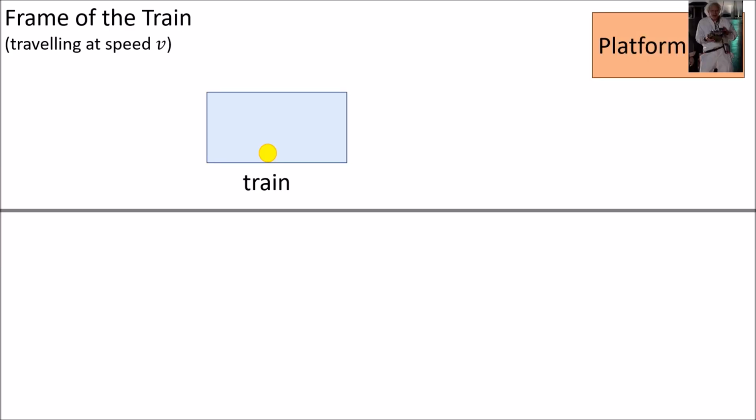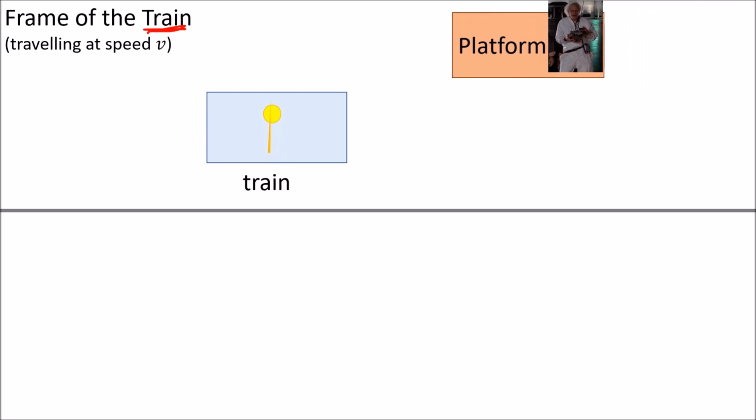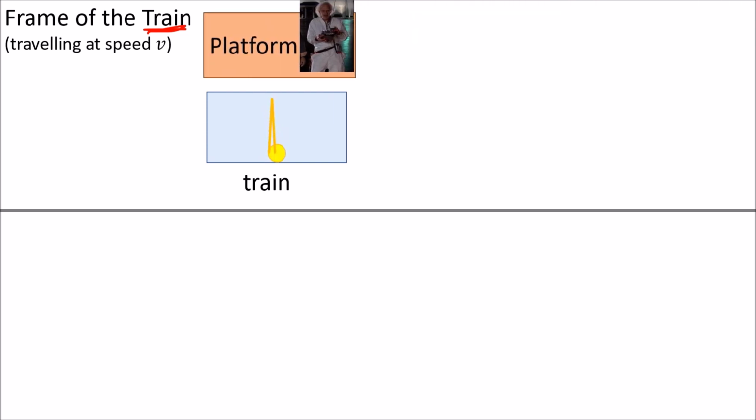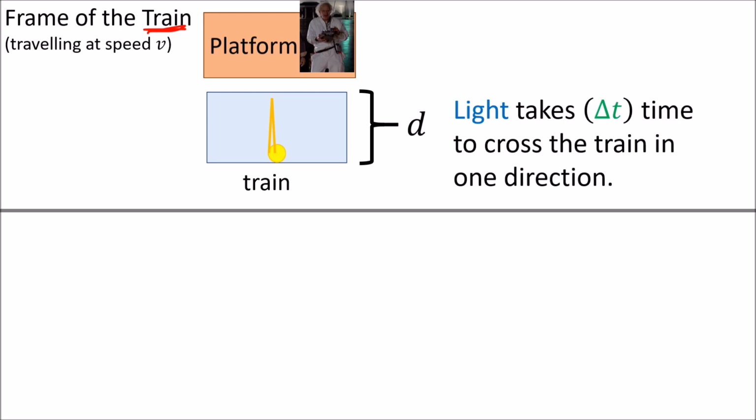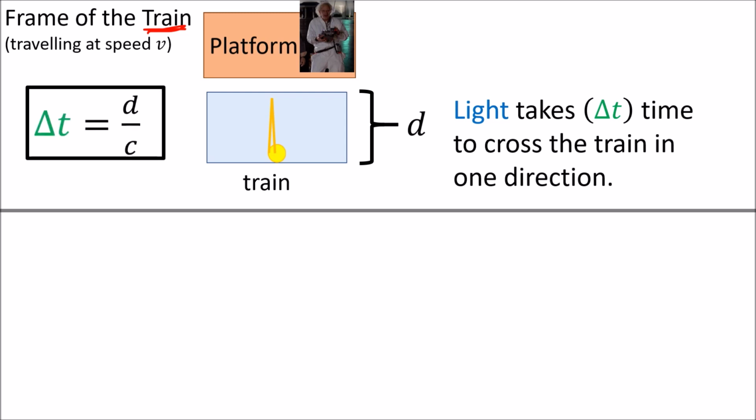Let's start with the train's frame of reference. A passenger on the train will see the platform outside pass by as the beam of light travels back and forth. If the width of the train car is given by the distance d, and the light beam takes a time delta t to cross the train car in one direction, then delta t would be equal to the width of the train car d divided by the speed of the light beam c.